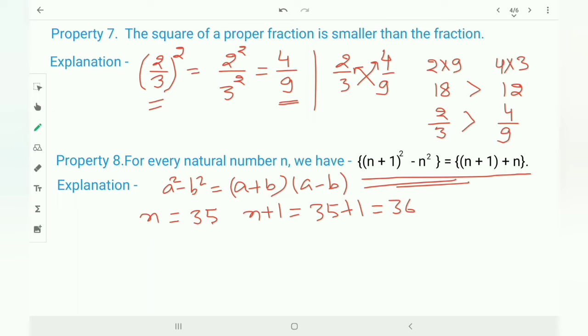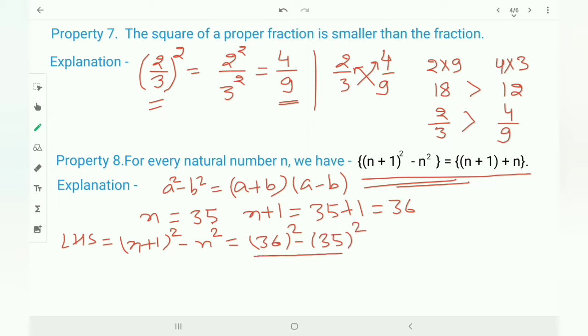Now I am taking LHS side. LHS side, n plus 1 whole square minus n square. N plus 1 means 36 whole square minus 35 whole square.